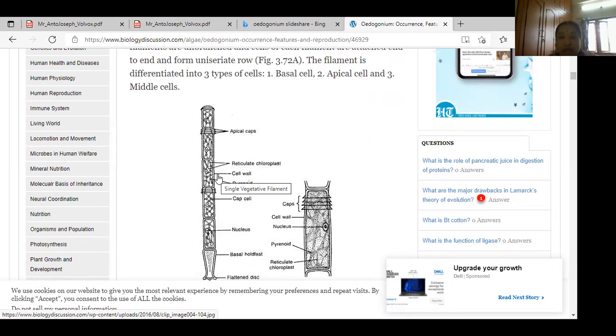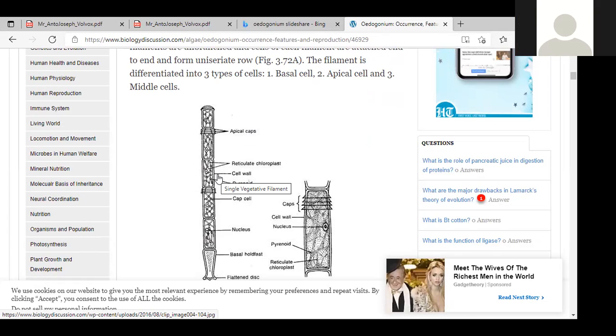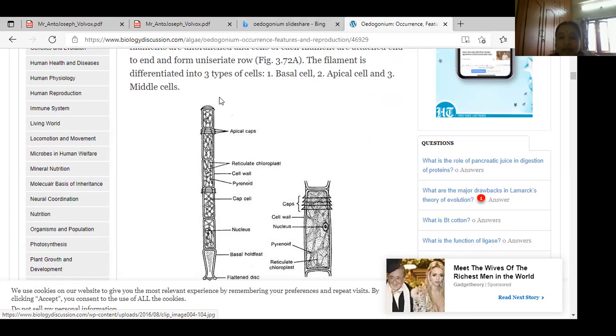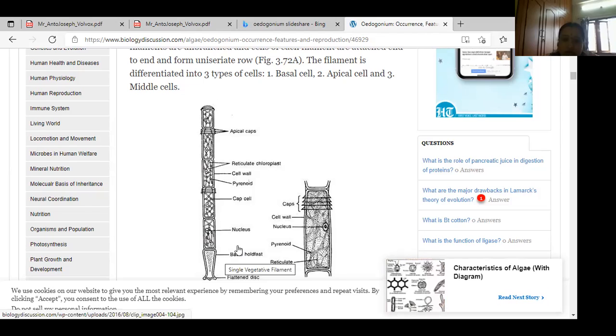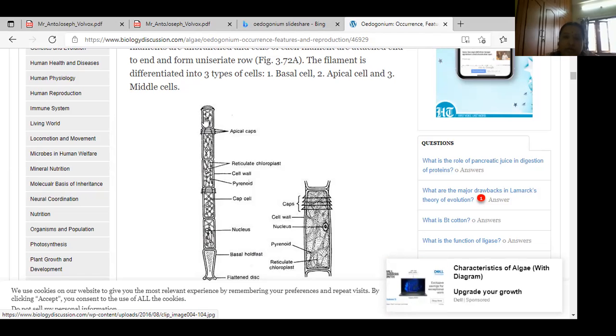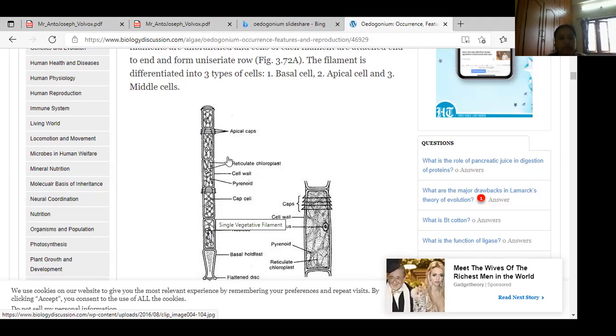How many types of cells can you observe here? Three types. One is the basal cell, where my arrow mark is. This upward cell is called the apical cell. The cell in the medial part is called the middle cell. The filament is differentiated into three types of cells.